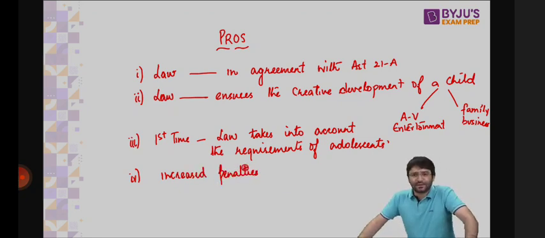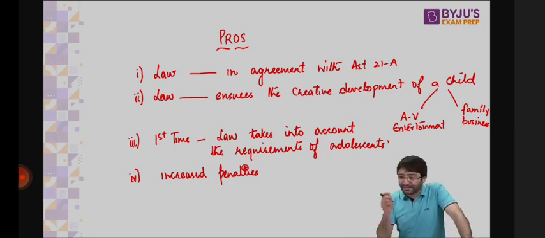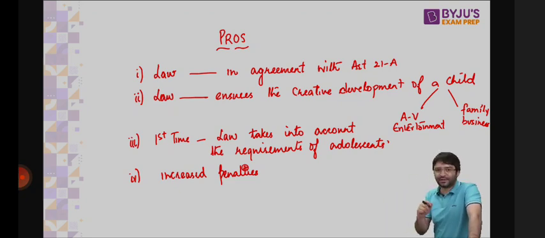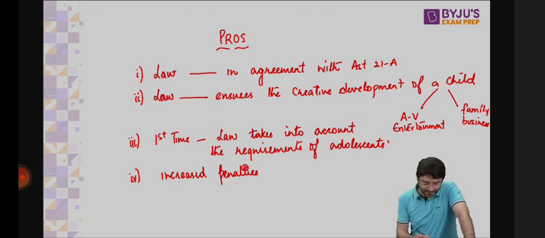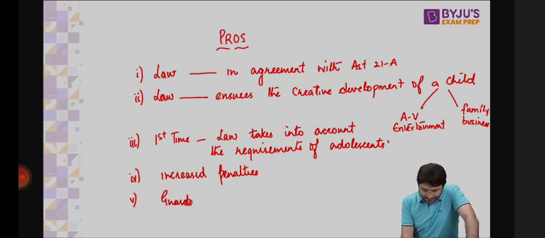The penalty was 20,000 rupees fine. But now the penalty has been increased, 2 years in jail, 50,000 fine, or both. So increased penalties may also lead to better implementation of this law, because people will be deterred from employing children in violation of this law because they will be sentenced to 2 years in jail, or 50,000 fine will be imposed, or both. This law is also good because this law ensures that even guardians can be prosecuted if they permit it.